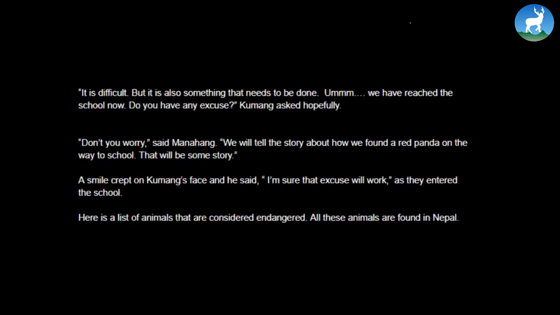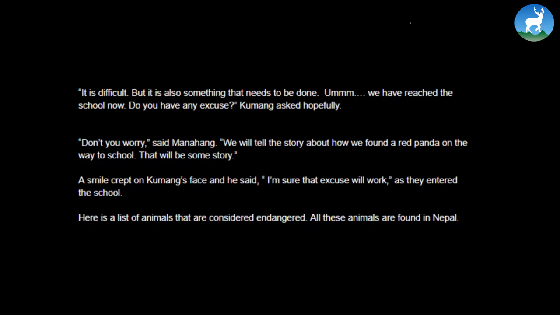"We have reached the school now. Do you have any excuse?" Kumang asked hopefully. "Don't you worry," said Manahang. "We'll tell the story about how we found a red panda on the way to school. That will be some story." A smile crept on Kumang's face and he said, "I'm sure that excuse will work," as they entered the school.